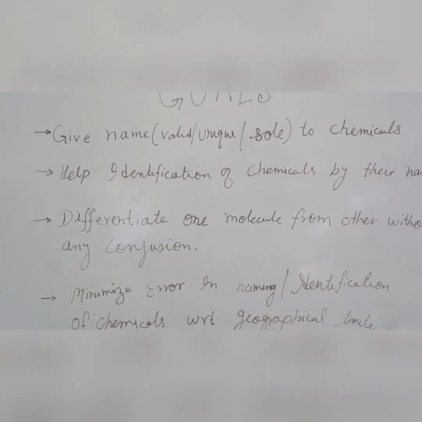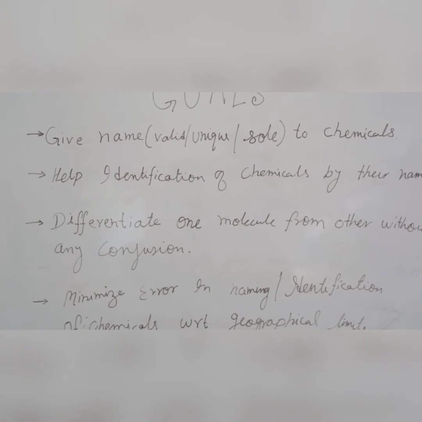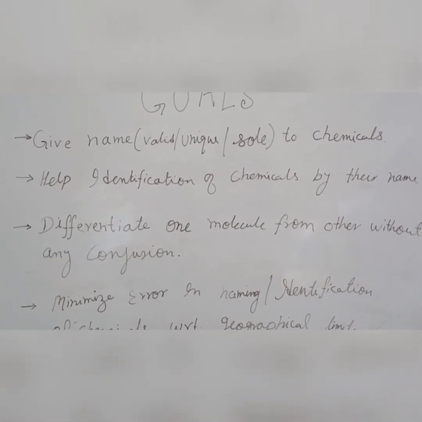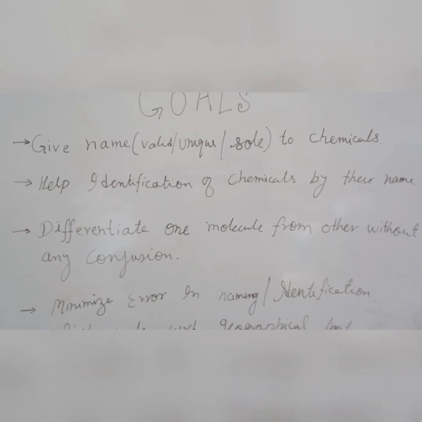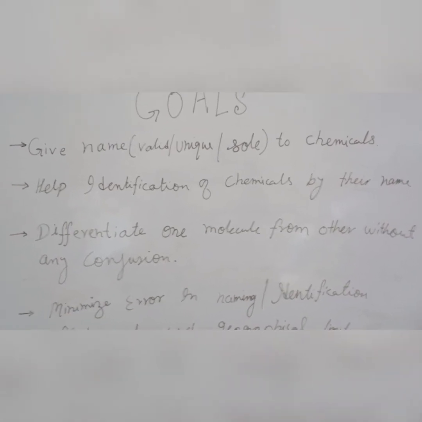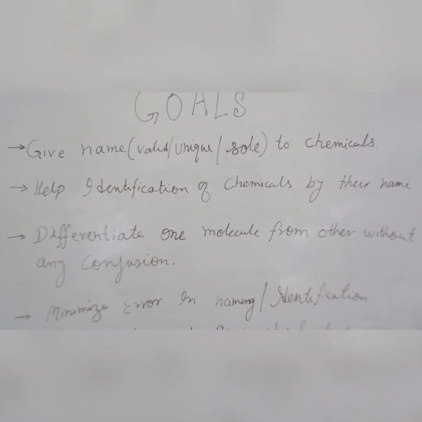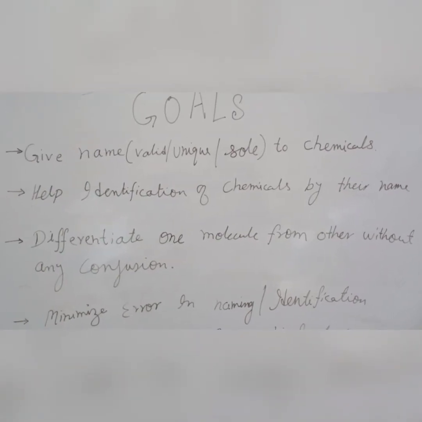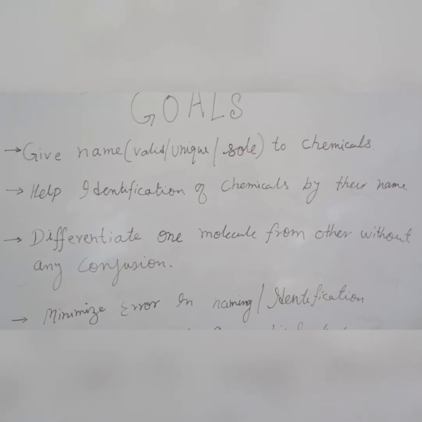Whatever name is given to any chemical compound in accordance with the set of rules laid down by the official authorities will ultimately help to differentiate one chemical compound from other chemical compounds without any confusion.